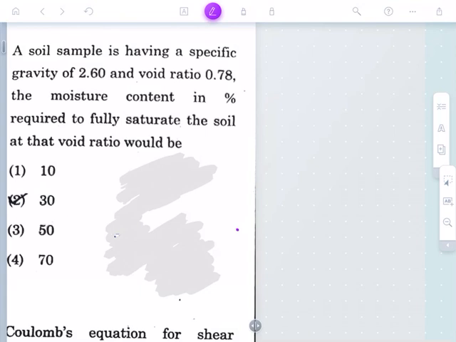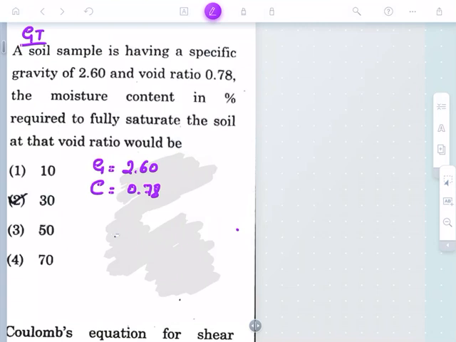Okay, so this question is from geotechnical engineering, a very important and very easy question. A soil sample is given, where the specific gravity will be equal to 2.60 and the void ratio is given, which is equal to 0.78.